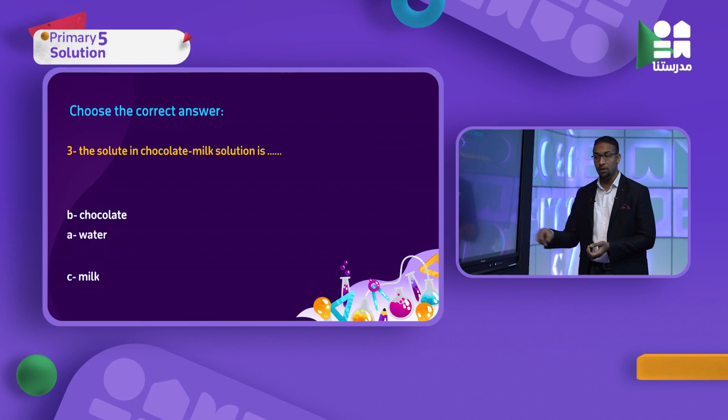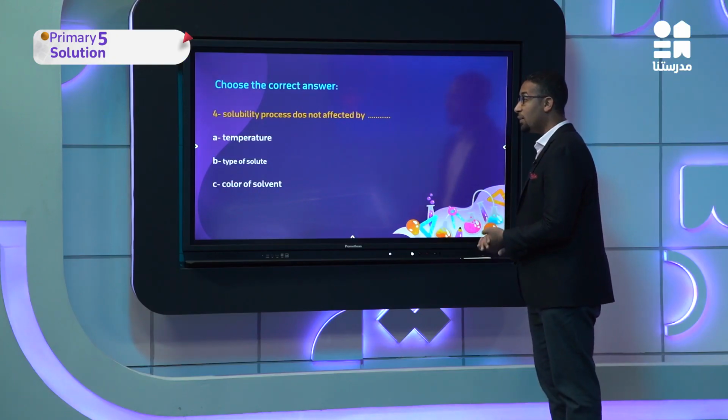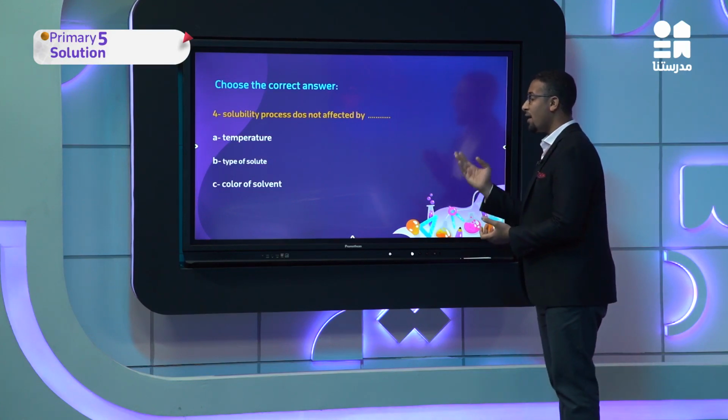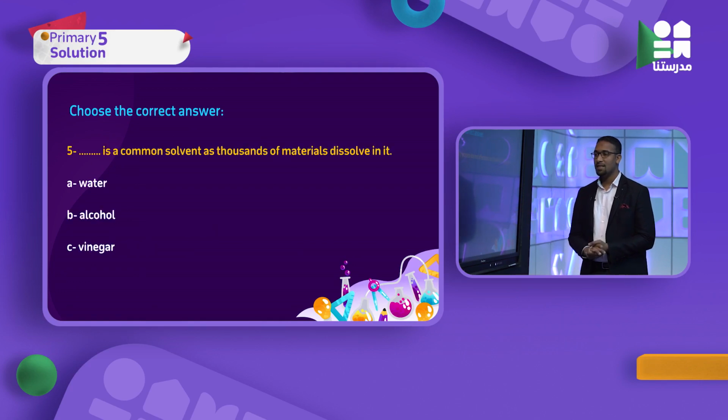Number 3, the solute in chocolate milk solution is water, chocolate, or milk. The solute will be chocolate. Perfect. Number 4, the solubility process is not affected by temperature, type of solute, or color of solvent. It will not be affected by the color of the solvent. Question number 5: which is a common solvent, as thousands of materials dissolve in it: water, alcohol, or vinegar?